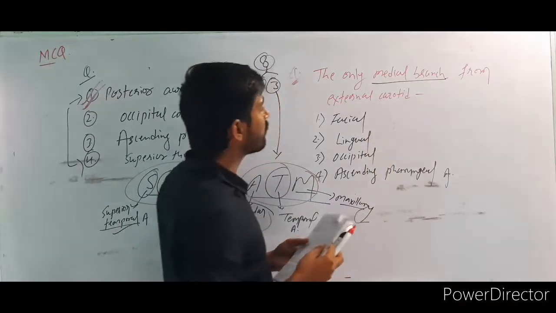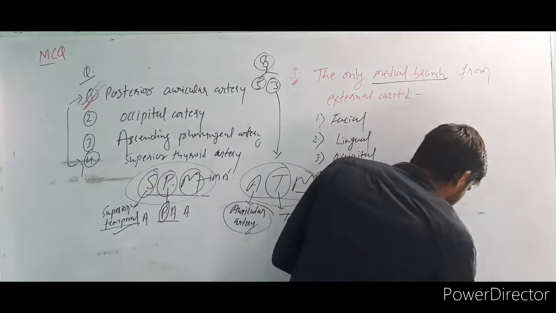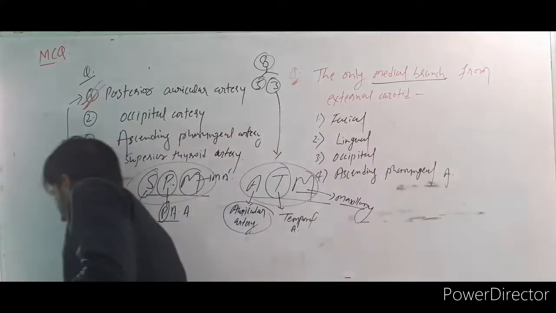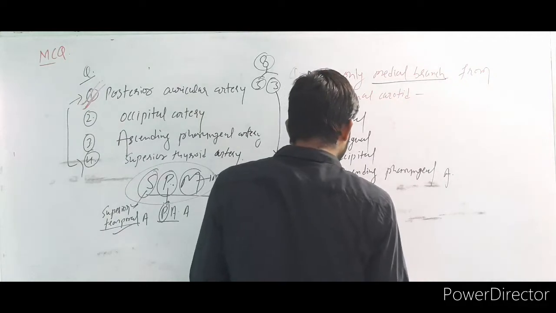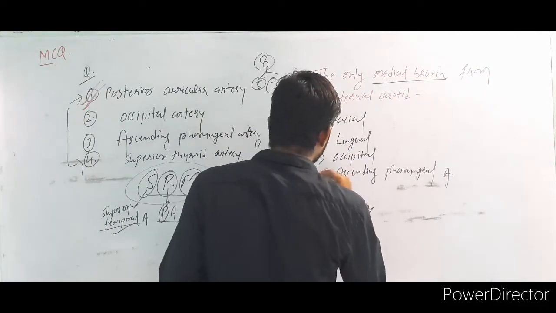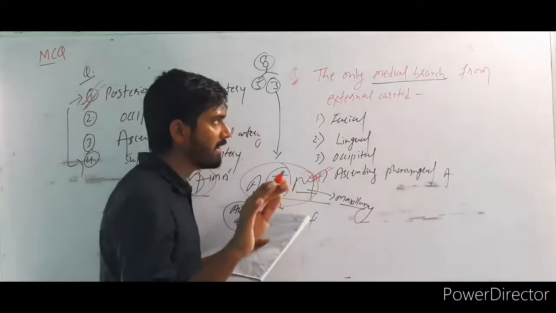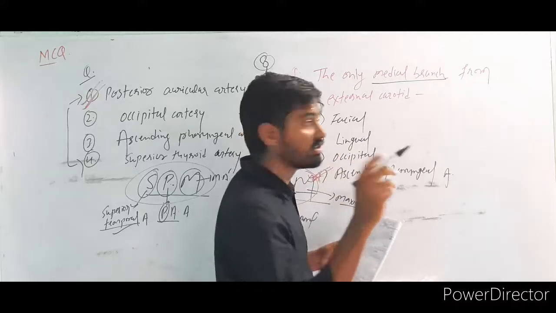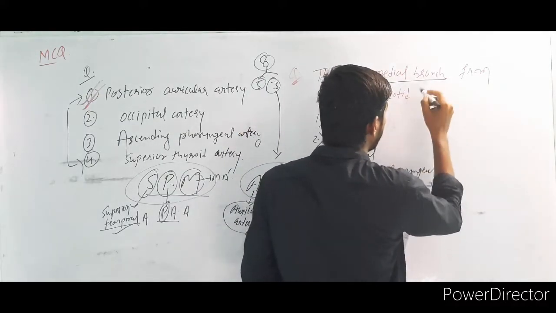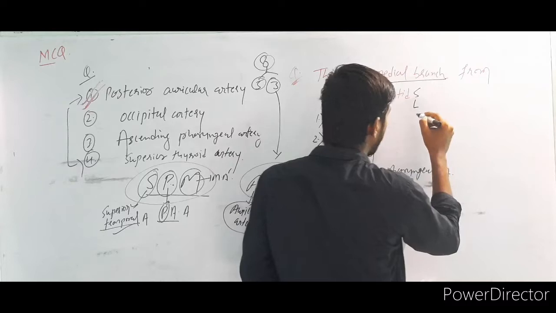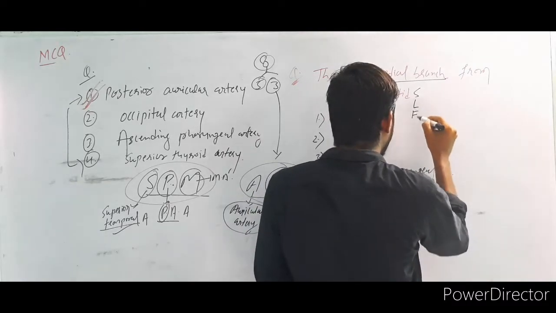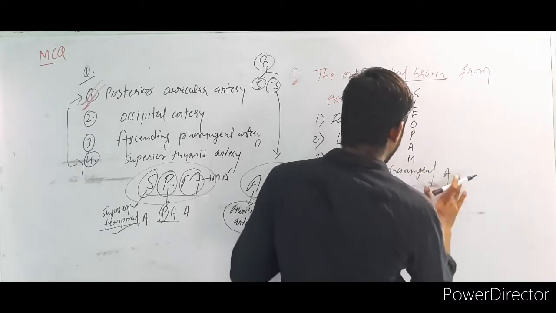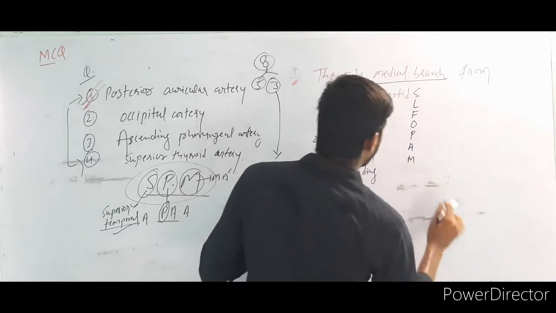Now, the only medial branch from the external carotid artery. Tell me the only medial branch of the external carotid artery. I don't know what your answer is, but the correct answer is the ascending pharyngeal artery. Fourth number is the correct answer. Okay, make a note. And I'm going to tell you one mnemonic: Sister Lily face on powder attract medical. Ascending pharyngeal artery is the answer.